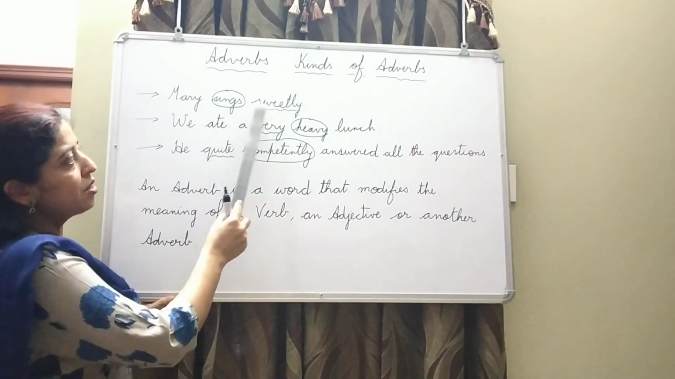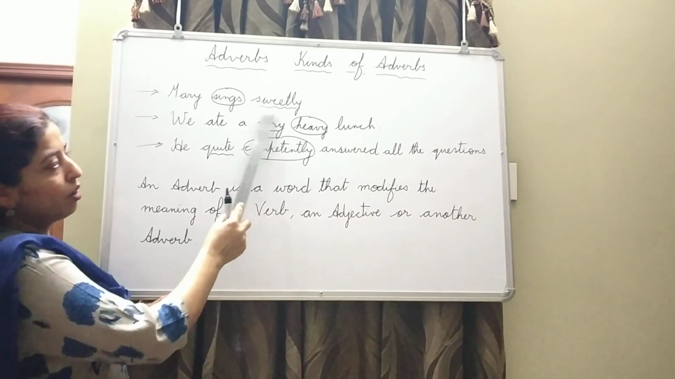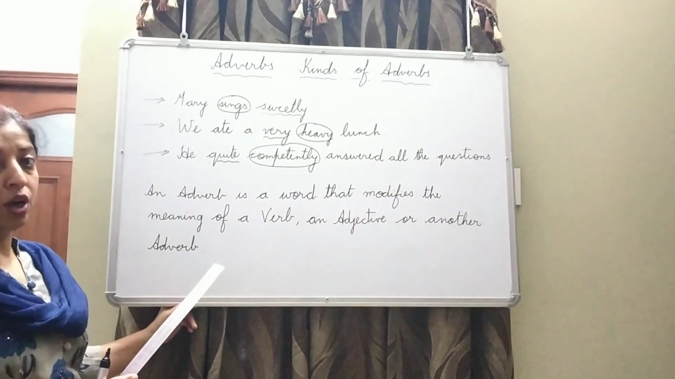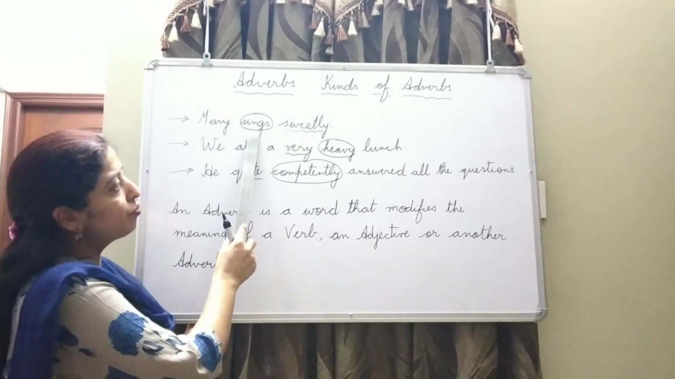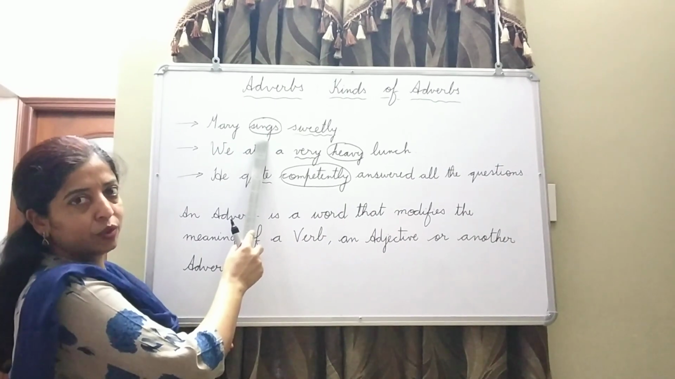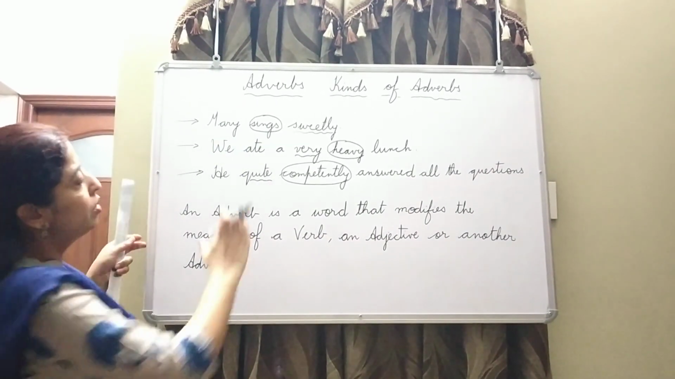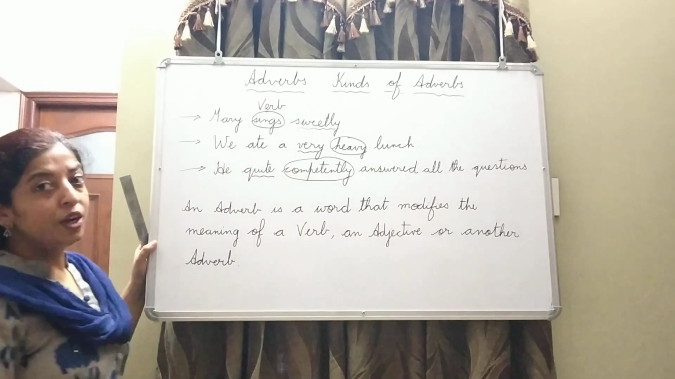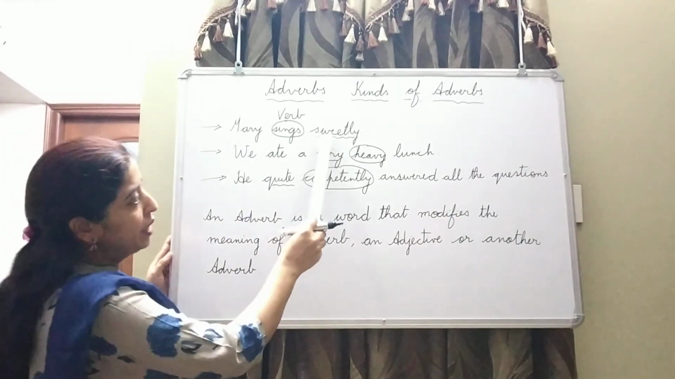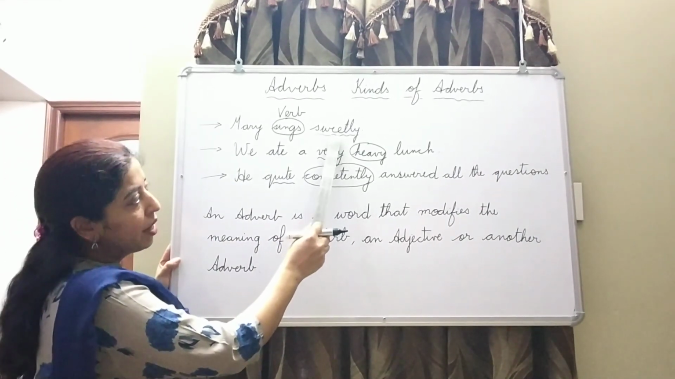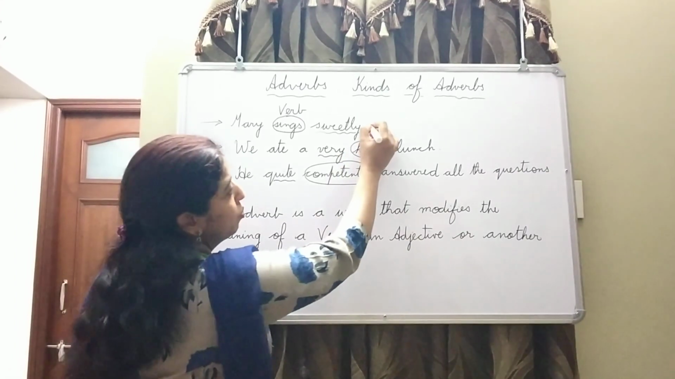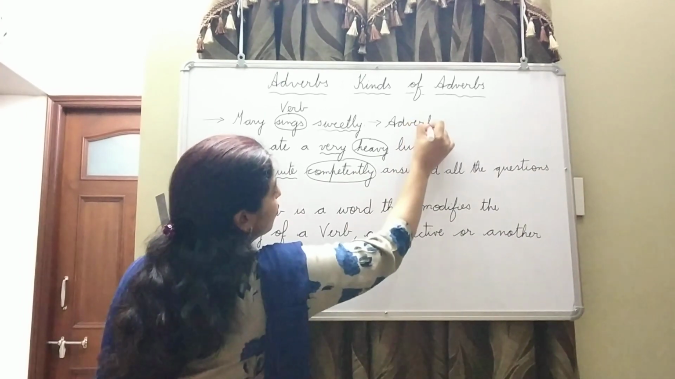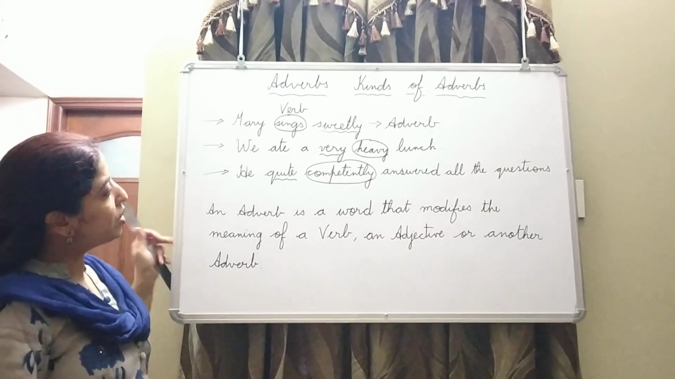Mary sings sweetly. In this sentence, the first sentence, Mary is what? A noun, a proper noun. Sings is what? A verb. So, this is a verb. Now, how she sings? Sweetly. So, this sweetly, this underlined word is adverb.